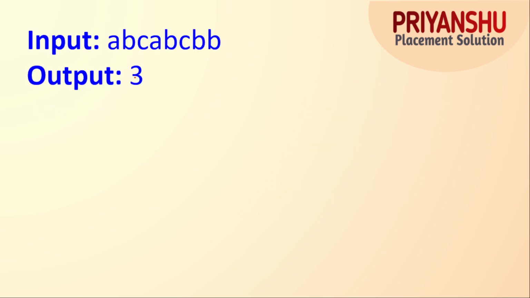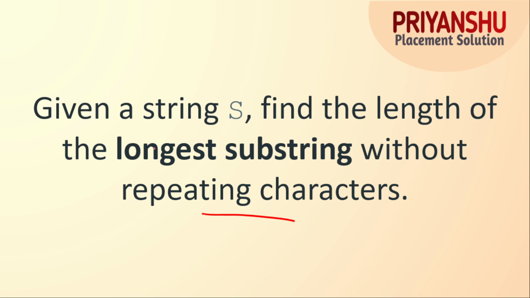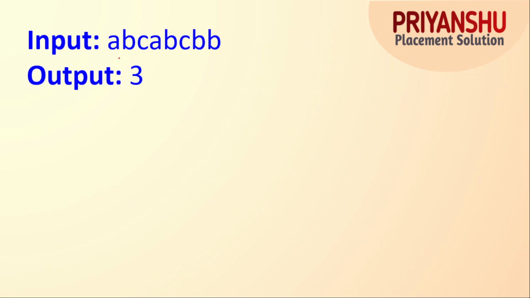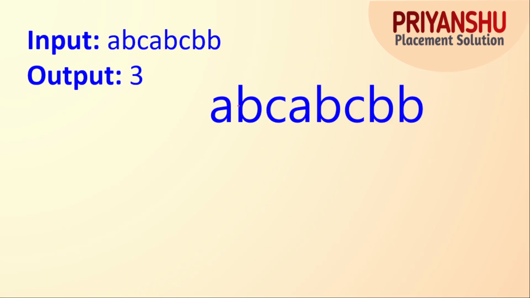For example, you have a given string. I hope you all know what we need to do. We need to find the longest substring without repeating characters. For example, in this given string, the first substring is ABC, without repeating. Second we have BCA, without repeating.